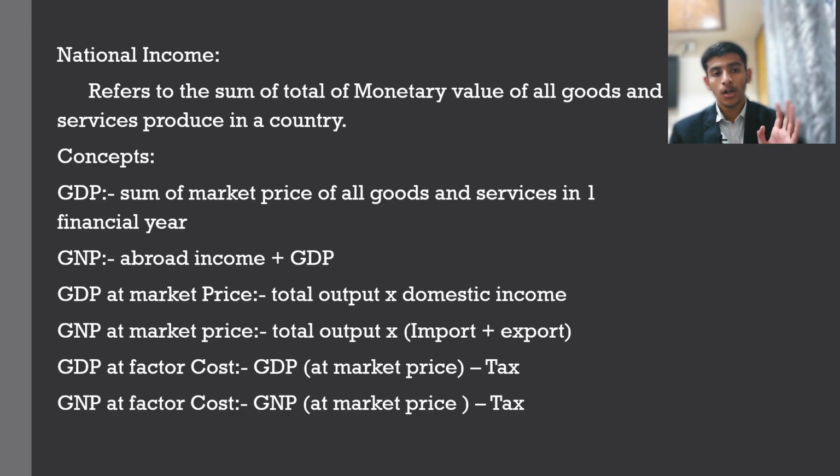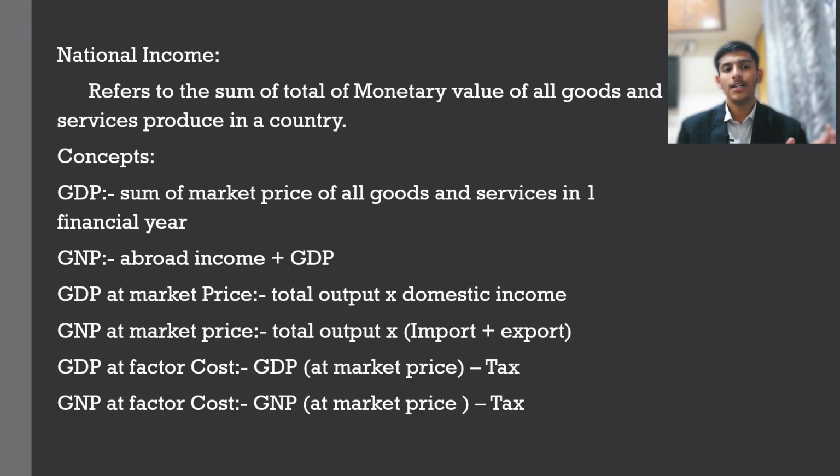Next, GNP, that is gross national product. It is abroad income plus gross domestic product. Abroad income means when we export certain items and generate income in different currencies, which are then converted to Indian rupees. If we take an example, we produce certain spices and export them to the United States of America. When we sell those items, we sell them in USD, that is dollars, and when we convert it, that income will be considered as abroad income. When we add that to our GDP, it becomes the gross national product.